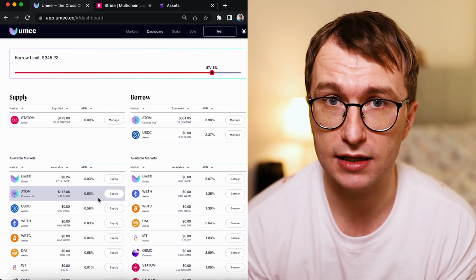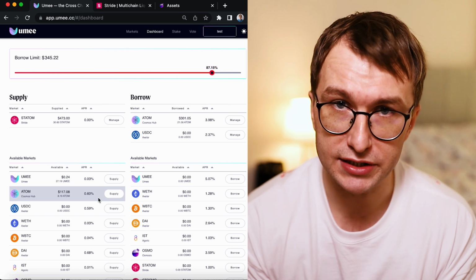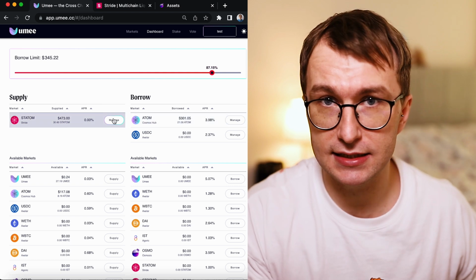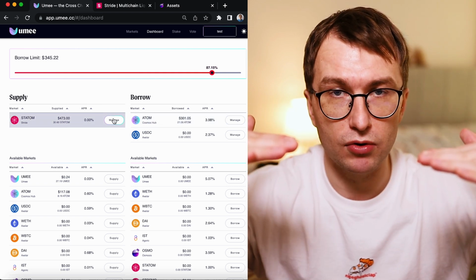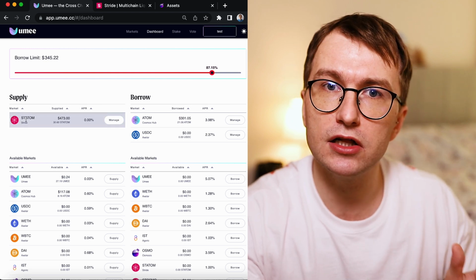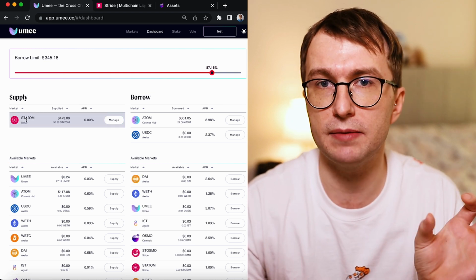Now, it's important. You would ask, what are the risks? Even though we borrow ATOMs against stATOMs, the price should be the same, right? But you need to understand that this stATOM still could have a flash crash because this is a separate token.